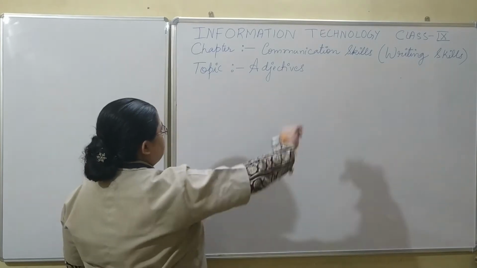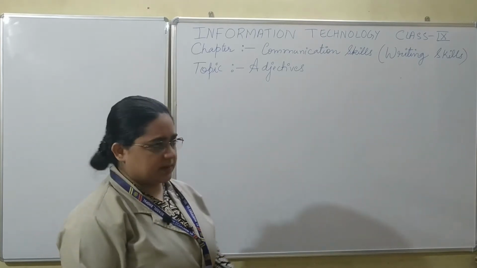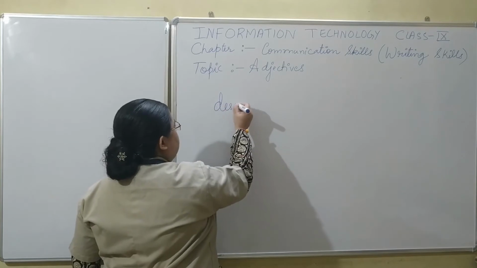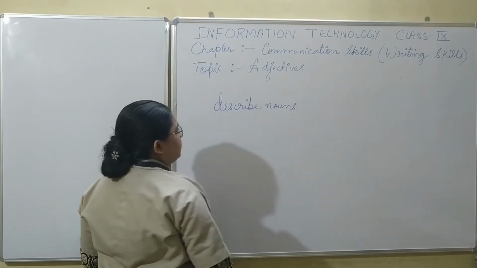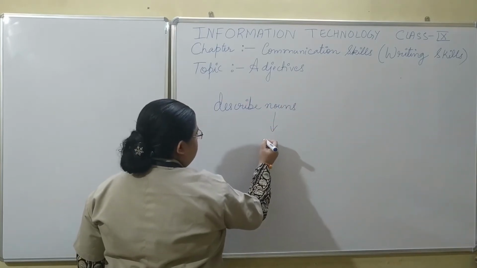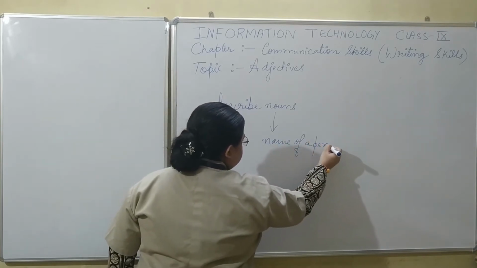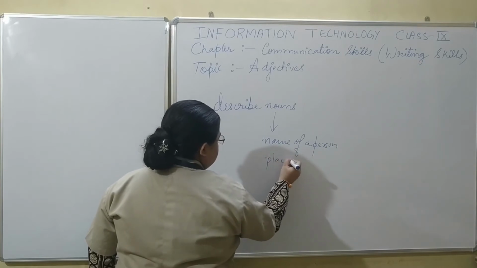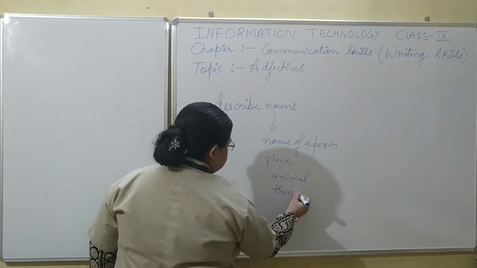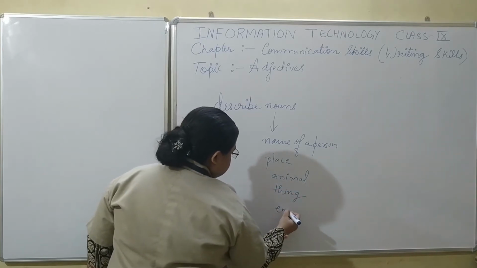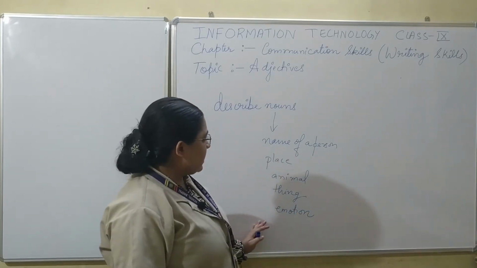So what are adjectives? When we talk about adjectives, they are words which describe nouns. We already know nouns are the name of a person, place, animal, thing, any emotion, any abstract entity. All these things come under nouns.